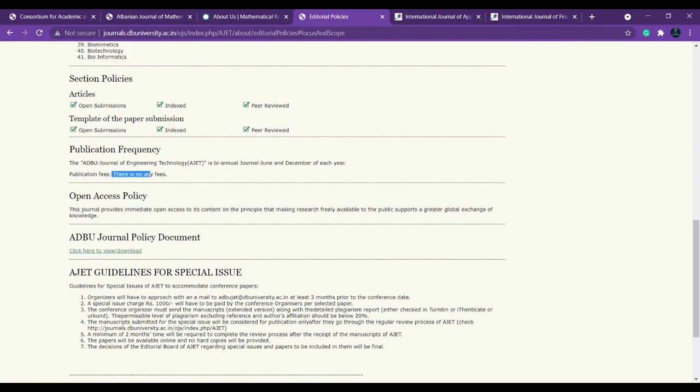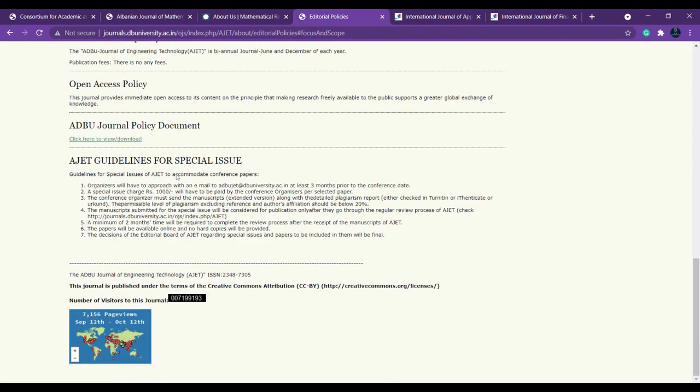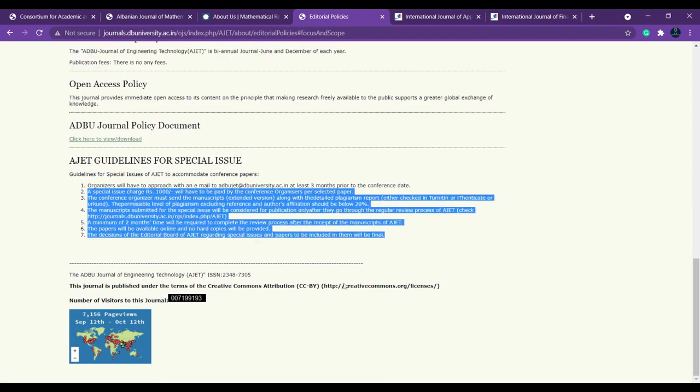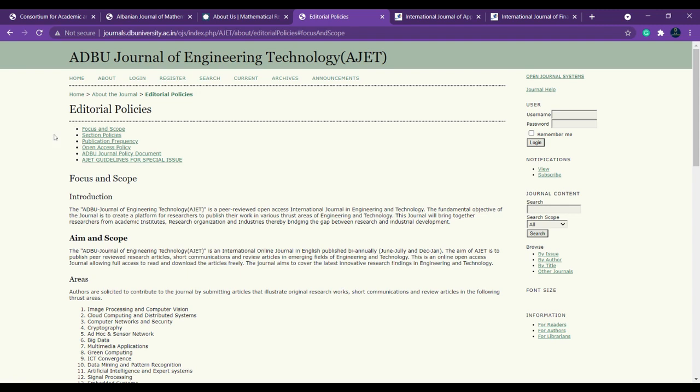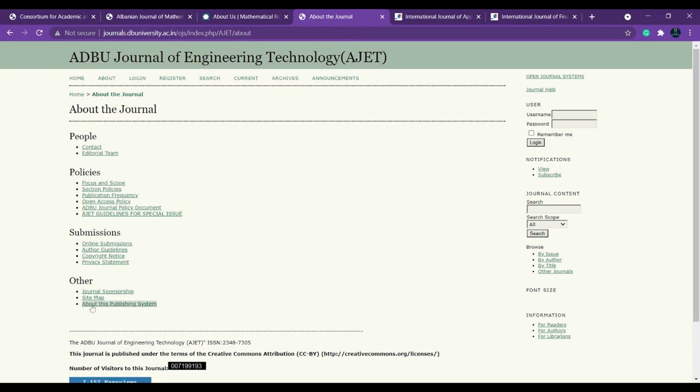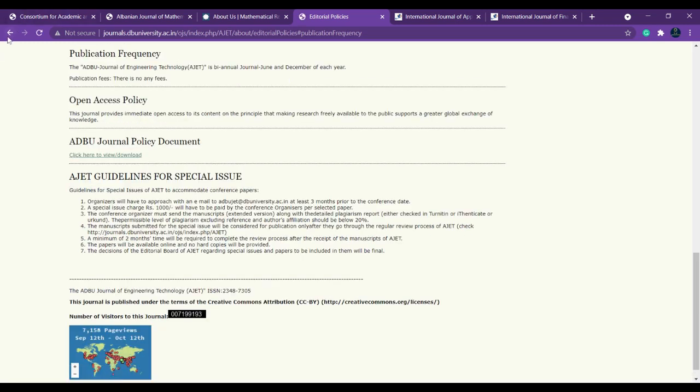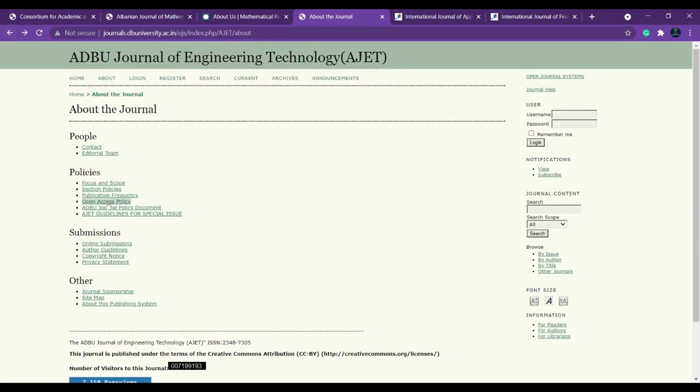And publication policy, there are no fees. Okay, there are no fees for the publication policy. And AJET guidelines for special issue, this is for special issue. Okay, and you should also check about the indexing, right? So that you can find it here about publishing system, sitemap, journal sponsorship, so how many days they are taking to publish anything. Okay, so here you can see publication frequency, we have already discussed.